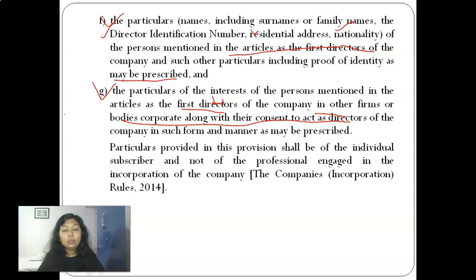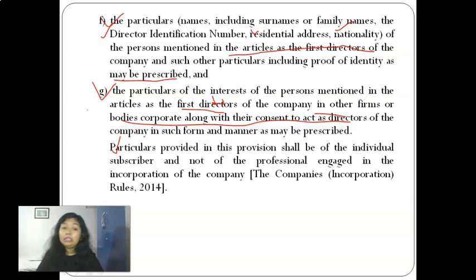And along with this, we want consent to act as a director, which will be given in DIR 2. So these three things we need from the director. The particulars provided in this provision shall be of the individual subscriber who is not a professional engaged in the incorporation of the company. So here we have talked about the subscriber to the memorandum, and we have talked about the first director.